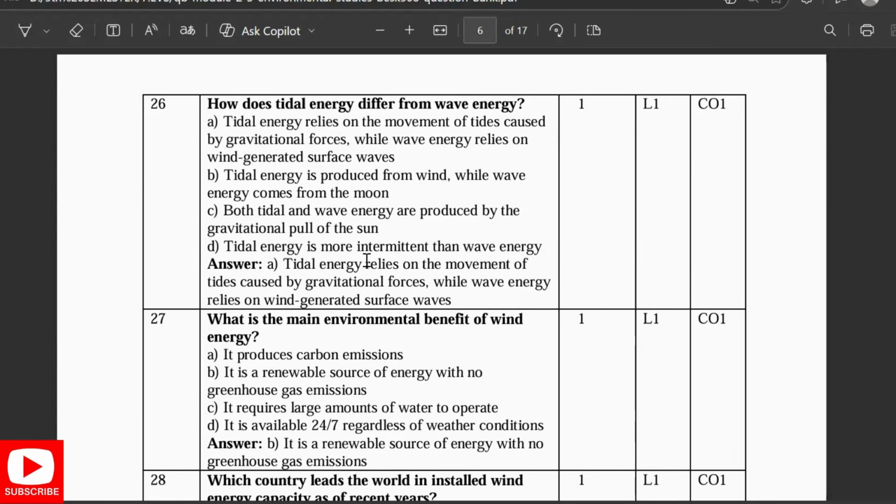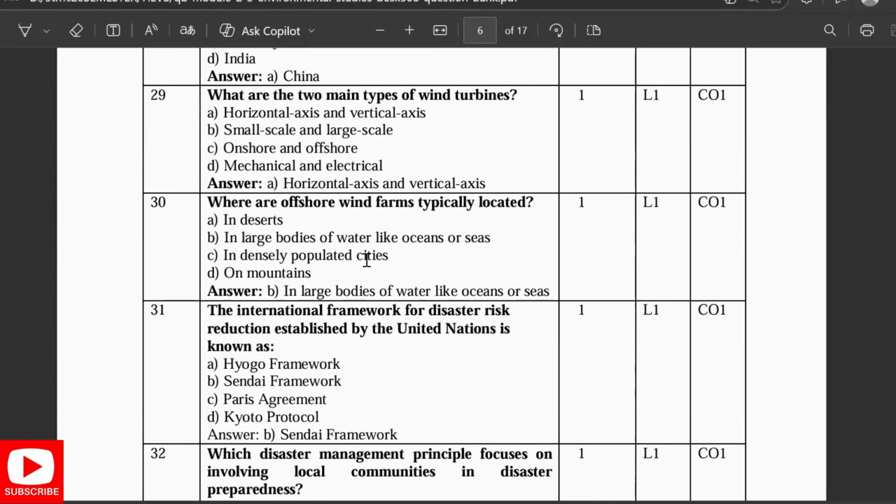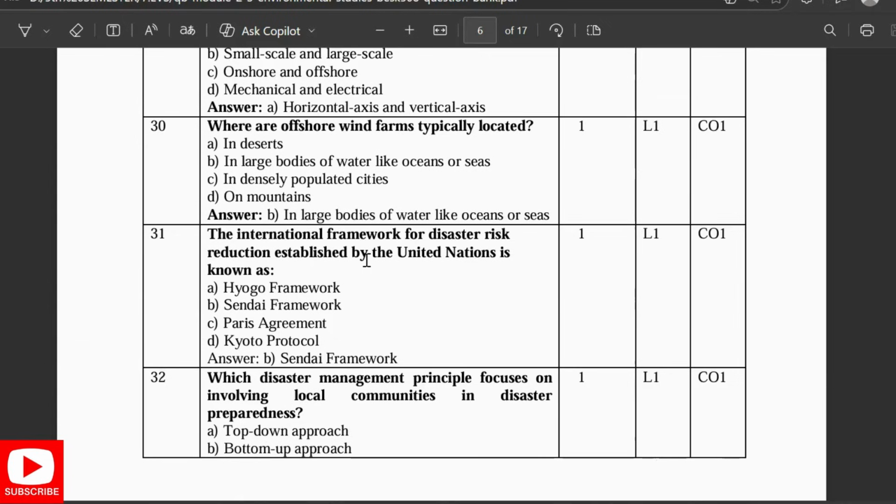What is the main environmental benefit of wind energy? It is a renewable source of energy with no greenhouse gas emission. Which country leads the world in installed wind energy capacity in recent years? China. The two main types of wind turbines are horizontal and vertical. Where are offshore wind farms typically located? In large bodies of water like oceans or seas. The international framework for disaster risk reduction established by the United Nations is known as the Sendai Framework. Which disaster management principle focuses on involving local communities in disaster preparedness?